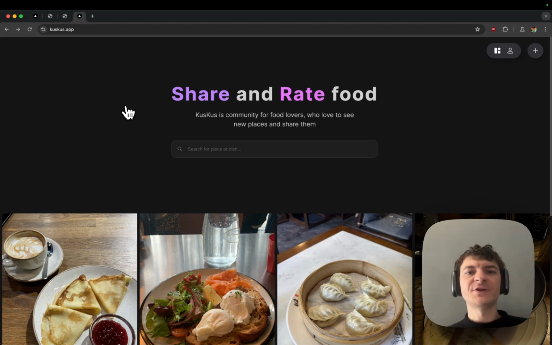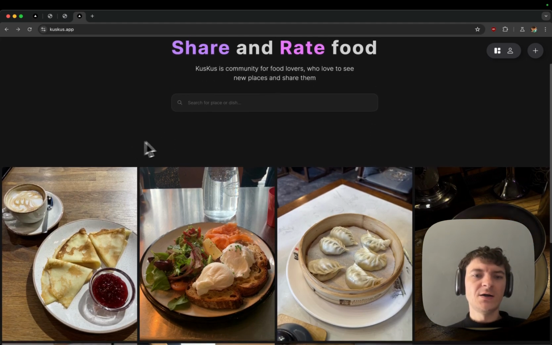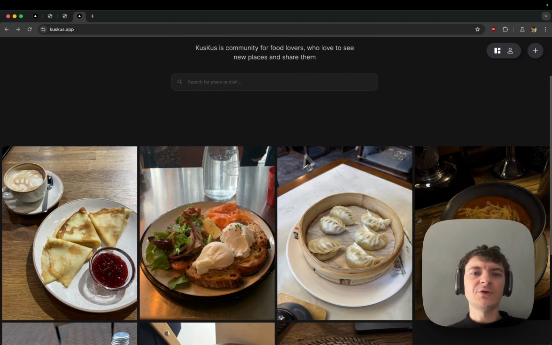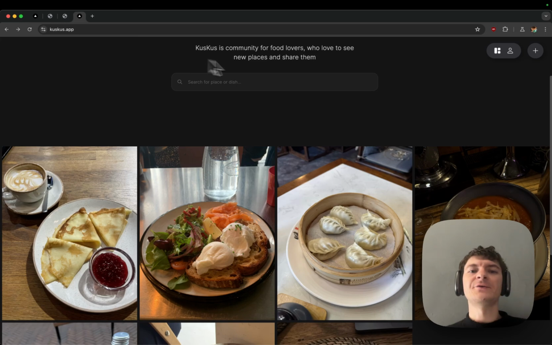Currently it's more like a social network for your favorite foods and drinks. In the future it will also be kind of like a Google Maps where you can also share lists of your favorite places. You can attach photos of your food to the places, but for now it's like Instagram. So you can see the photos here, for example, on the landing page. These are photos I took. A photo can have a description, an AI-generated description, and a category.